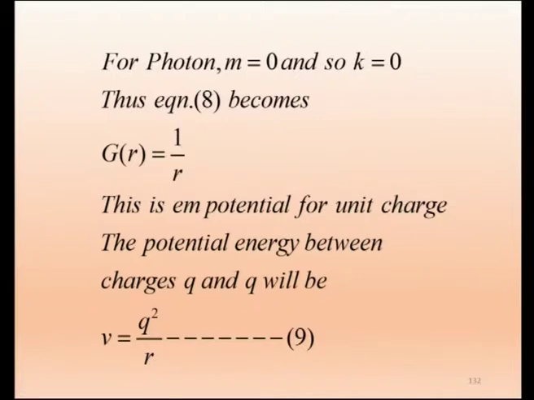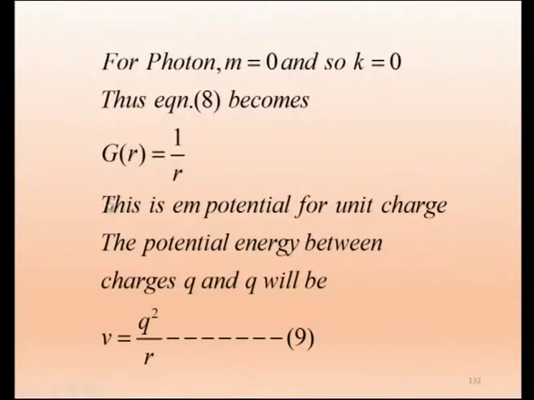Proton has electronic charge plus E, another proton plus E. So I will be getting E squared, or if I take some charge Q, it will be Q squared. So that is what we are writing. The potential energy between charges Q and Q will be V equal to Q squared by R. That is equation 9. This is in CGS we have written.